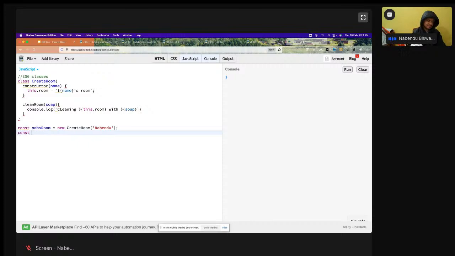Const room. See, I'm creating 2-3 objects, new create room and next.